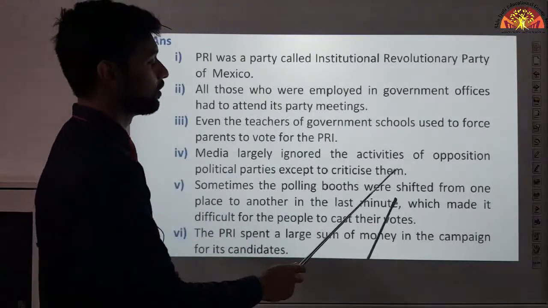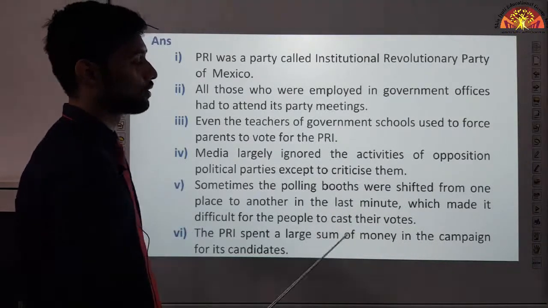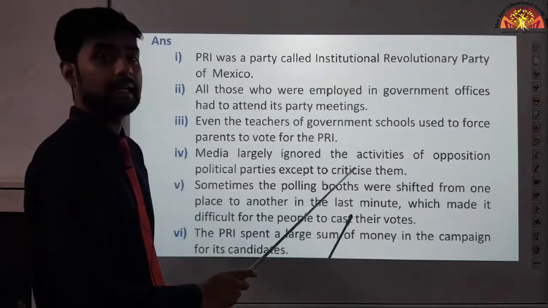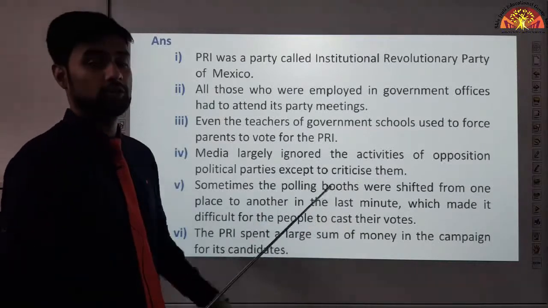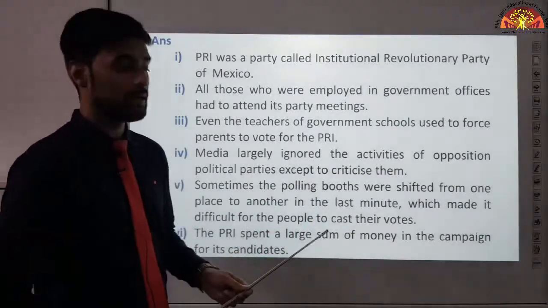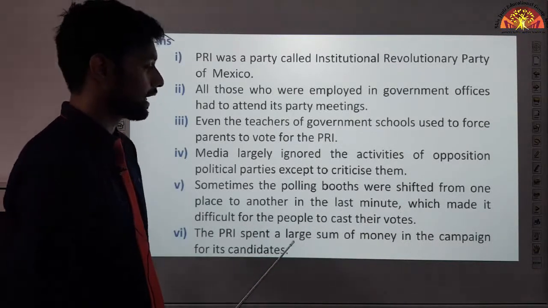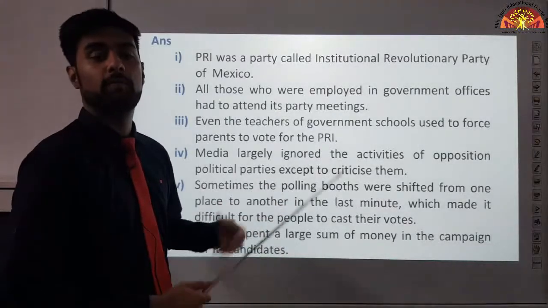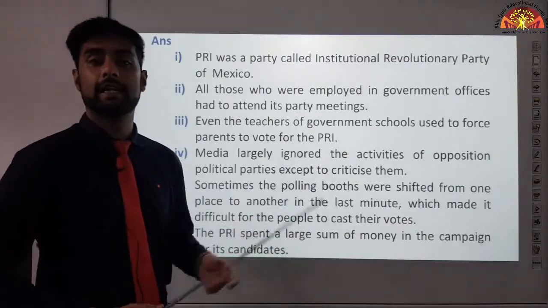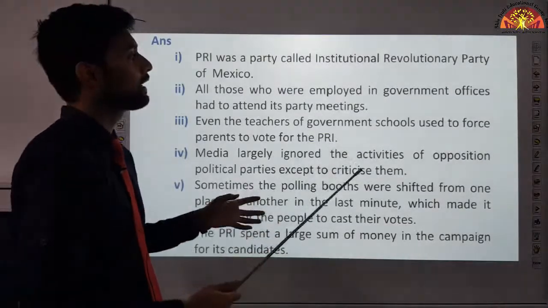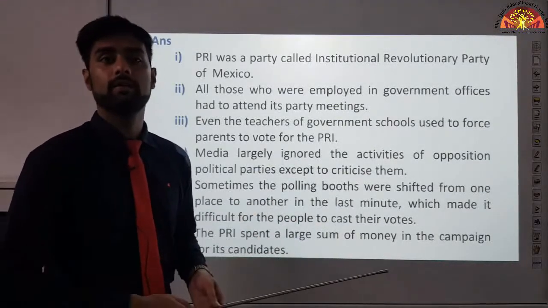Sometimes the polling booths were shifted from one place to another at the last minute, which made it difficult for the people to cast their votes. See, another dirty trick: the polling booth where election voting takes place, right? They used to shift it from one place to another at the last minute, so the voters cannot vote for other parties, okay? The PRI spent a large sum of money in the campaign for its candidates, and they used to spend a lot of money for posters, for advertisements for their candidates, okay? Usually it happens even in India as well, right? Whenever elections take place, political parties spend a large amount of money, right? Why? To advertise their own political parties.